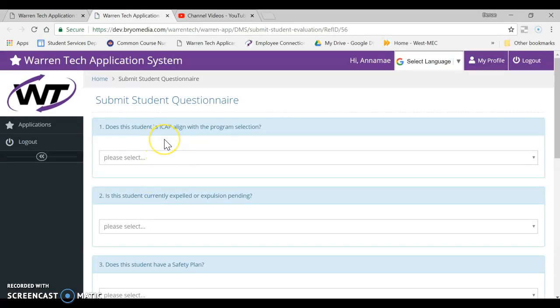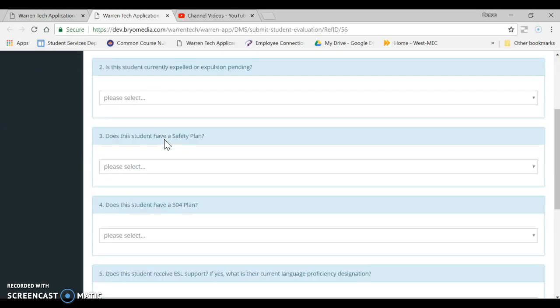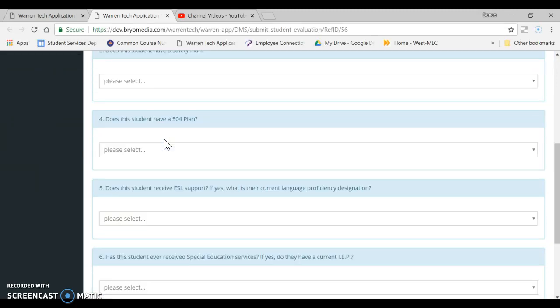The first one is that ICAP question. Does the student's selection of program at Warren Tech align with their ICAP? And we need that information for CTE purposes in case we're audited. Then, of course, there's the expulsion, the safety plan, the 504, the ESL and IEP questions.